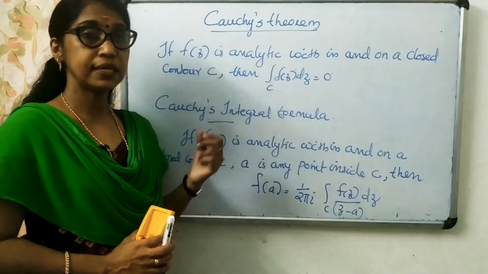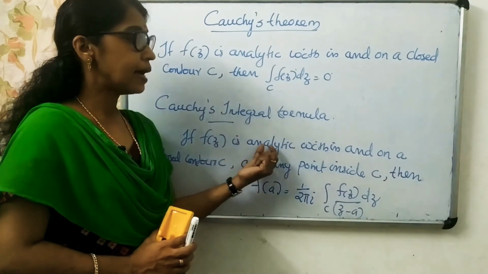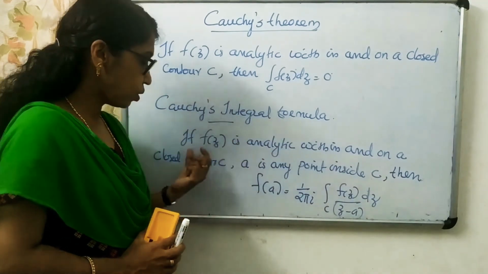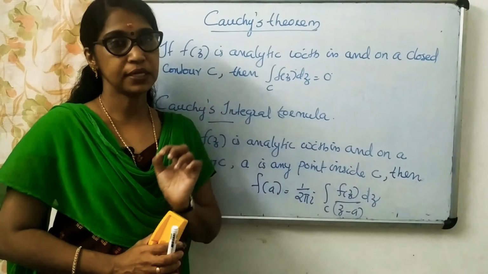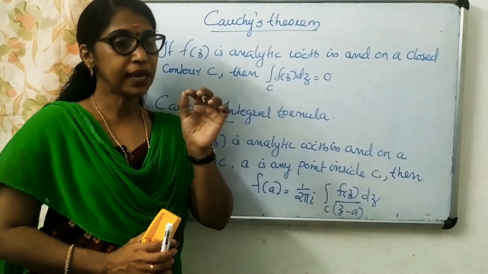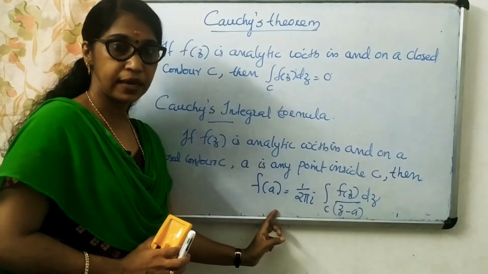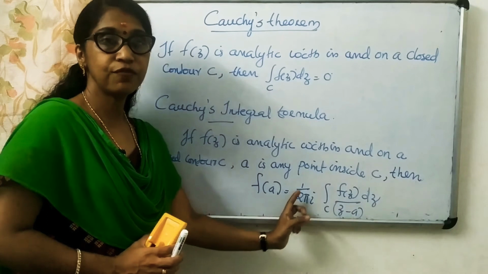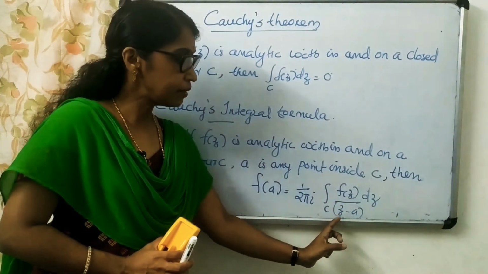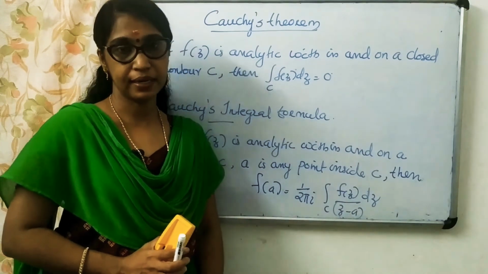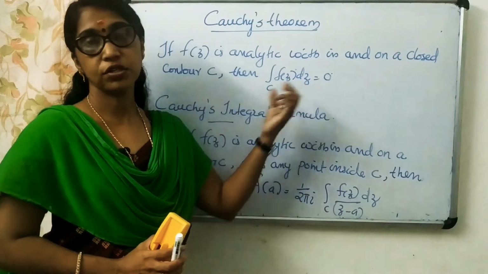And what is Cauchy's integral formula? Cauchy's integral formula states that if f of z is analytic within and on a closed contour C and A is any point interior to C, ഒരു പോയിന്റും കൂടെ പറയുന്നുണ്ട്, A is an interior point to C, then f of A is equal to 1 by 2 pi I integral over C f of z divided by z minus A dz. So this is the Cauchy's integral formula and this is Cauchy's theorem.